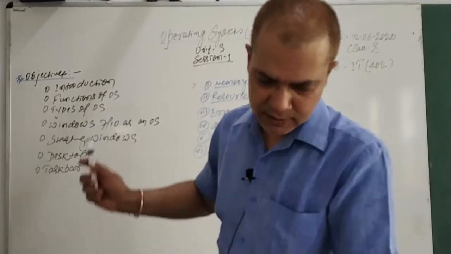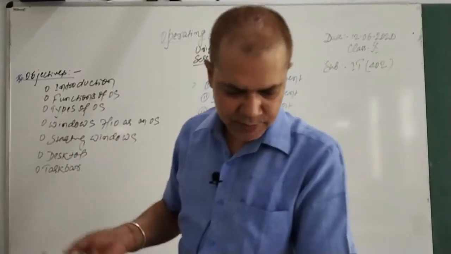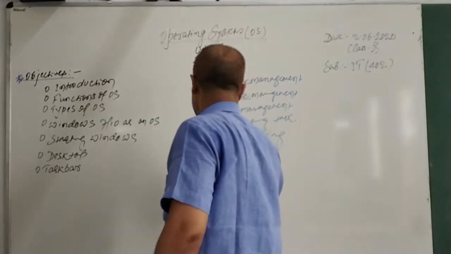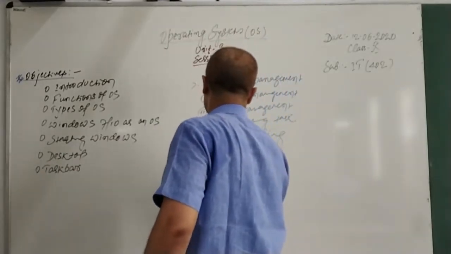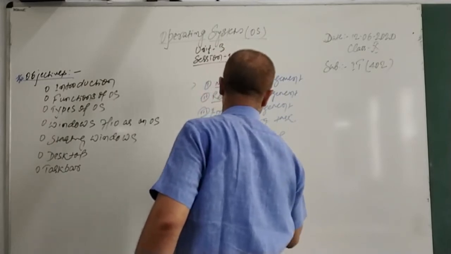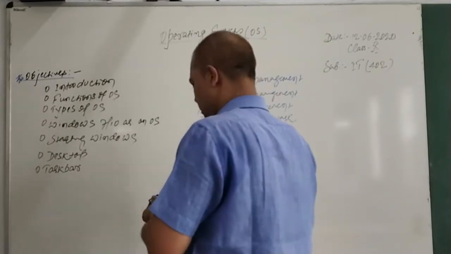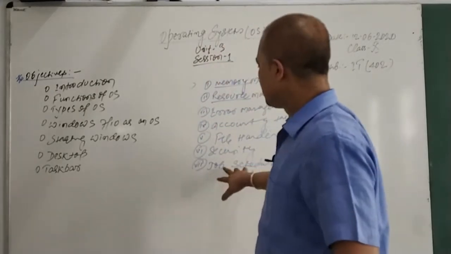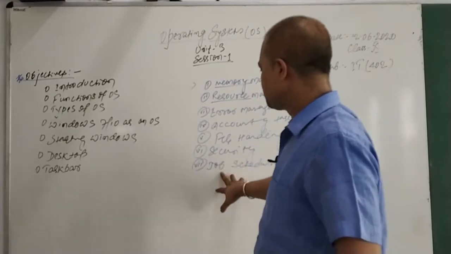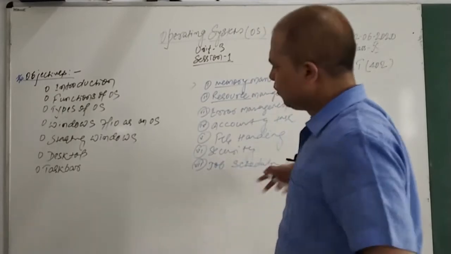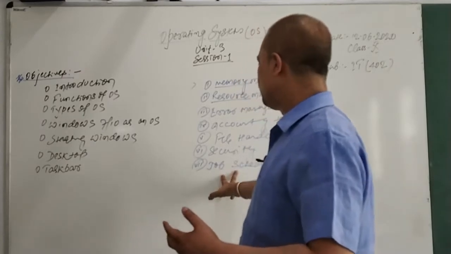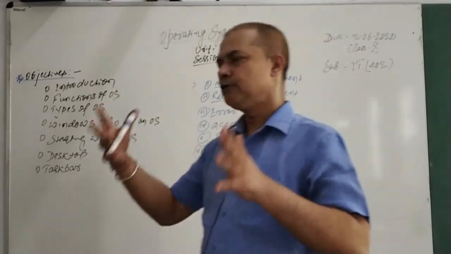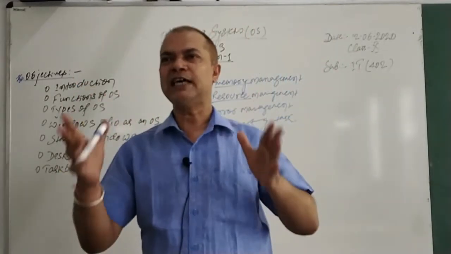So we have process management, memory management, device management, file handling, security, error handling, and job scheduling. You can take that example also, job scheduling. Now, once I am opening a task, once I have more than one task going on, which task will take place first, which task will be processed first, this is what job scheduling is. Once you have given more than one command to the printer, it's the OS which takes care of that printing job. So job scheduling means scheduling of the jobs or tasks going on in a computer, done by the OS.